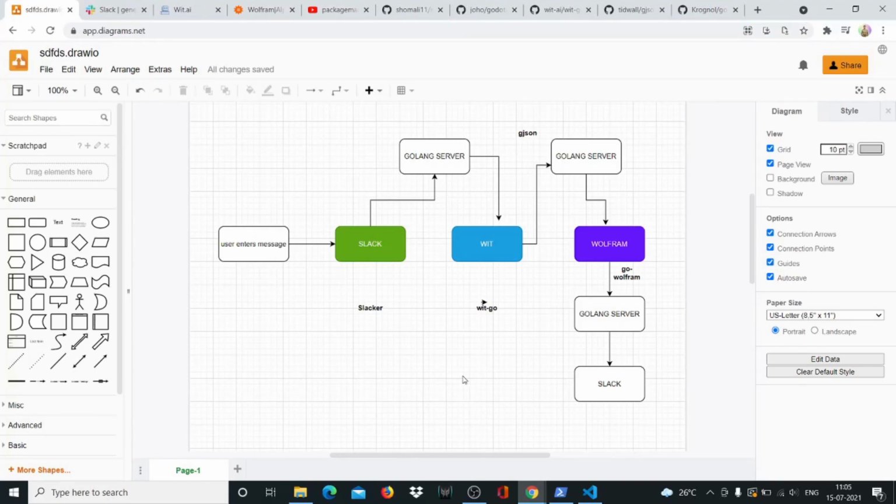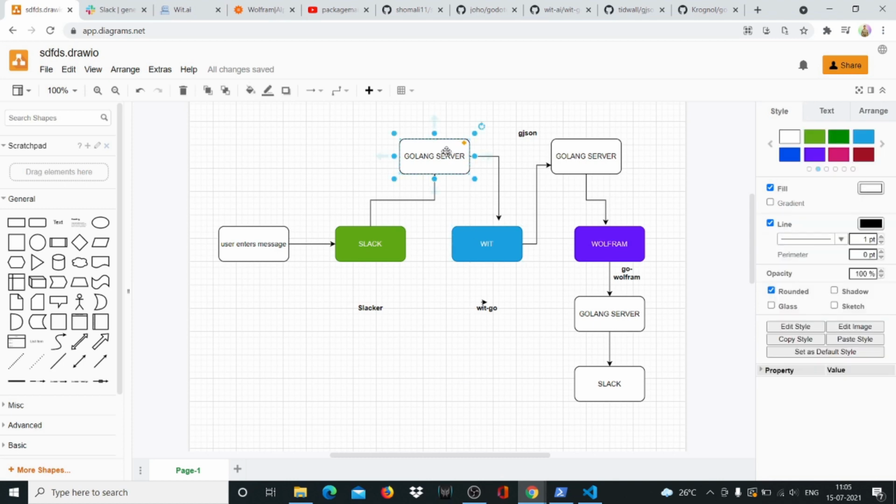Hi guys, welcome back. In this video, we're doing something very interesting. We're building an intelligent chatbot. So till now, we've built many Slack bots, but most of them have had a hard-coded command and response. But in this case, we're building an NLP-aware, completely intelligent Slack bot. So we'll be using 4 different technologies.